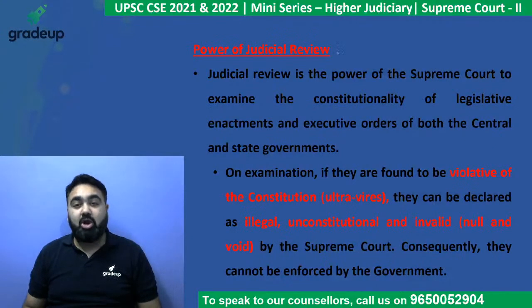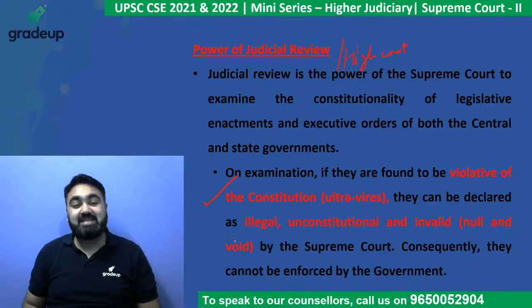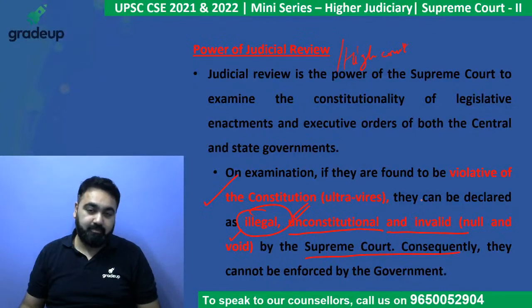The Supreme Court, along with the High Court, also has the power of judicial review. Means, if the Parliament has passed a law or the state legislature has passed a law or the executive has given any order, if that order or that law is against the Constitution, if it is unconstitutional, illegal, whatever, the Supreme Court has the authority to strike down the law.